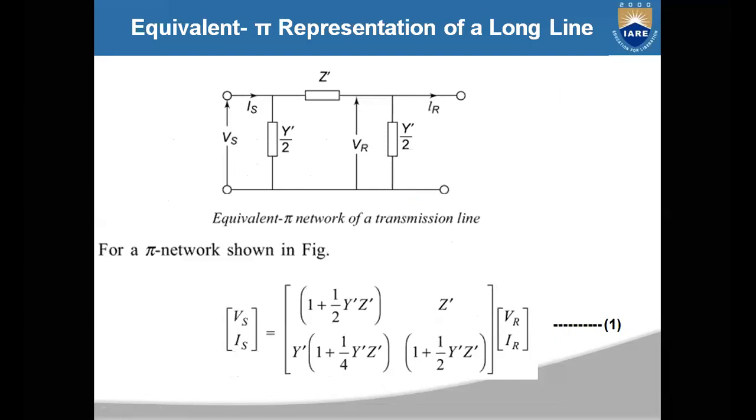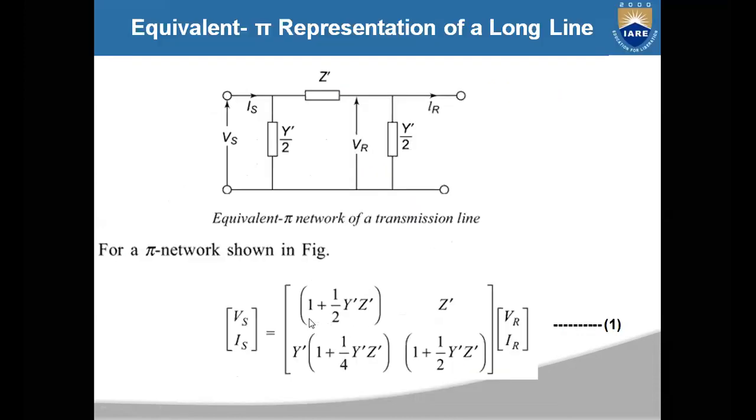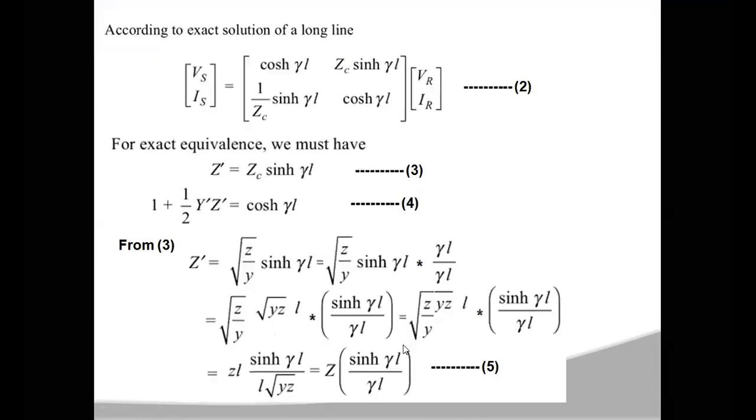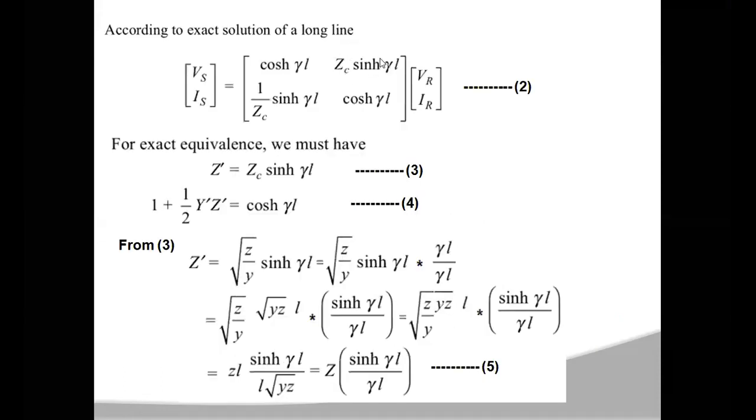When you compare both, 1 plus y dash z dash by 2 is equal to cos gamma L, and z dash is equal to Zc sin gamma L. So from the first and second equations, we are comparing the A and B parameters. For A, 1 plus y dash z dash by 2 is equal to cos gamma L, and for B, z dash is equal to Zc sin gamma L.